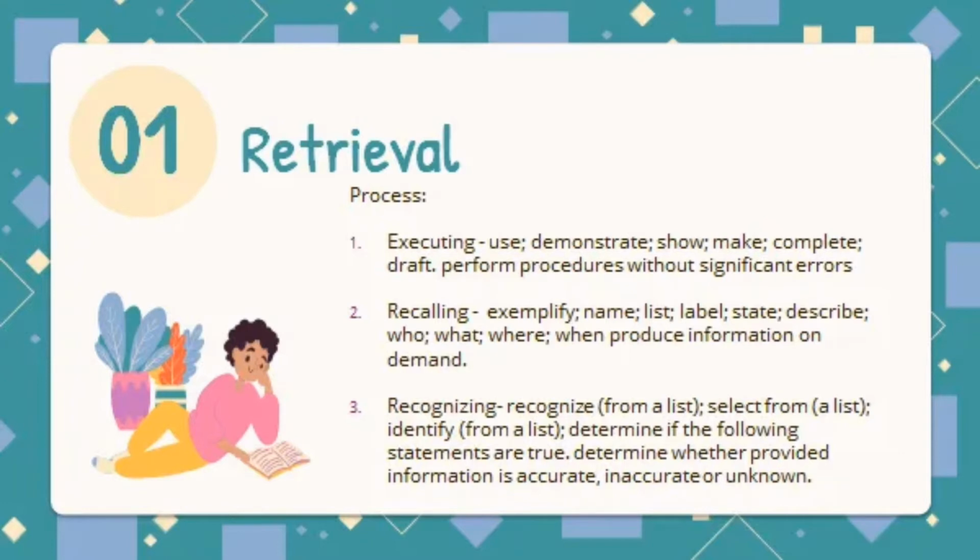The next one is recalling. Recalling is the ability of students to produce features of information but not necessarily understand the structure of the knowledge or differentiate critical and non-critical components. While in executing, the student will be able to perform a procedure without significant error but not necessarily understand how and why the procedure works.